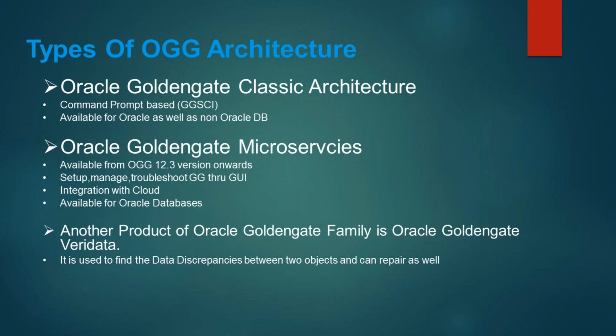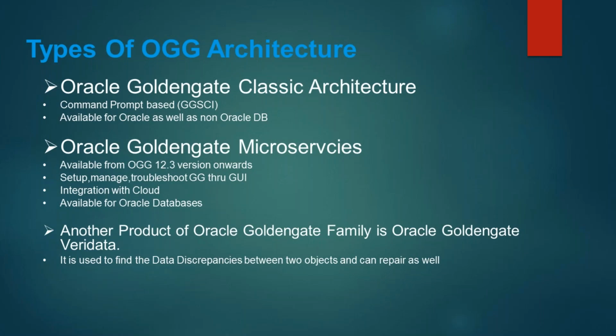Similarly, for Golden Gate, as per my understanding or my discussion with Oracle, you don't have to buy separate licenses for classic architecture or microservices architecture. If you have a Golden Gate license, you can choose either of the two or both of them. But again, that answer is based on my discussion with Oracle, so don't take it as a statement, it's just the information I got from them. For any licensing question, do check with Oracle because they are the owner of the product. We are just here for technical discussion.